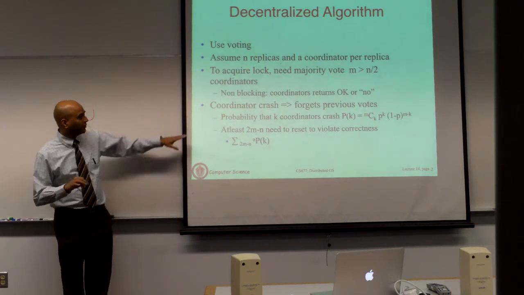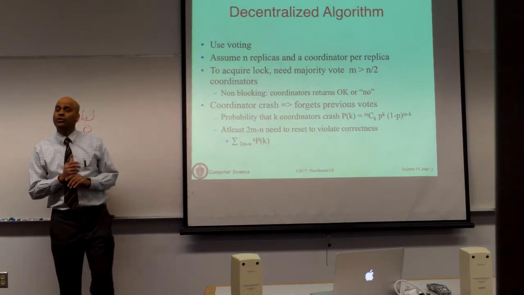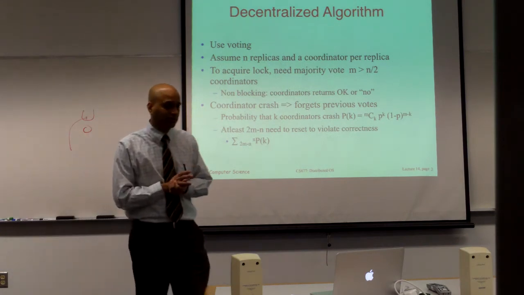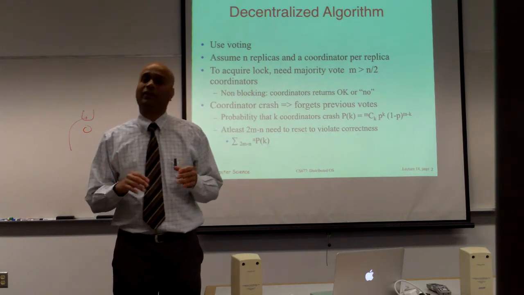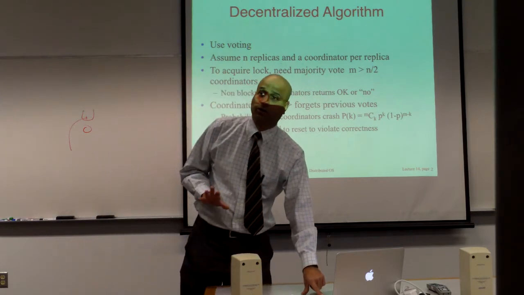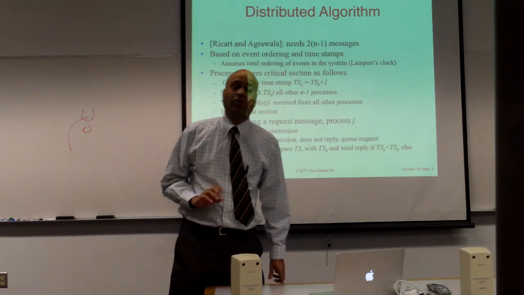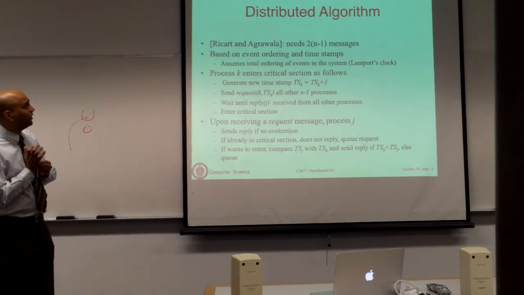There is some analysis here which talks about probability of a crash and so on. I'm going to ignore that here. We'll come back to all of this when we look at fault tolerance. But the basic idea is you're going to have a thread in each process that keeps track of the lock, and then you vote depending on what is going on. This is a different approach.